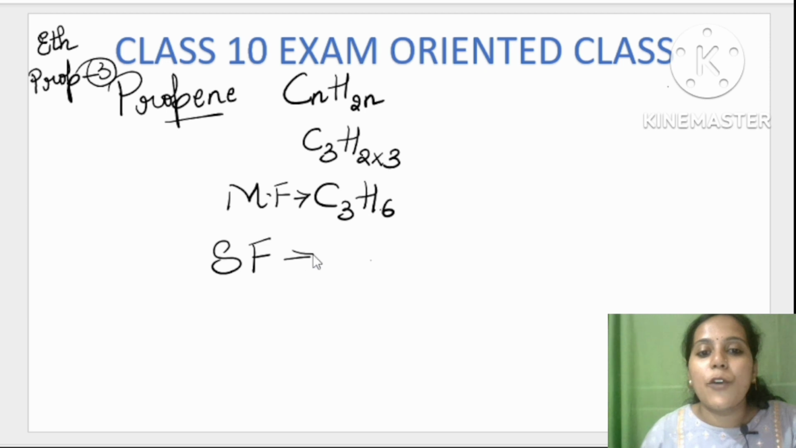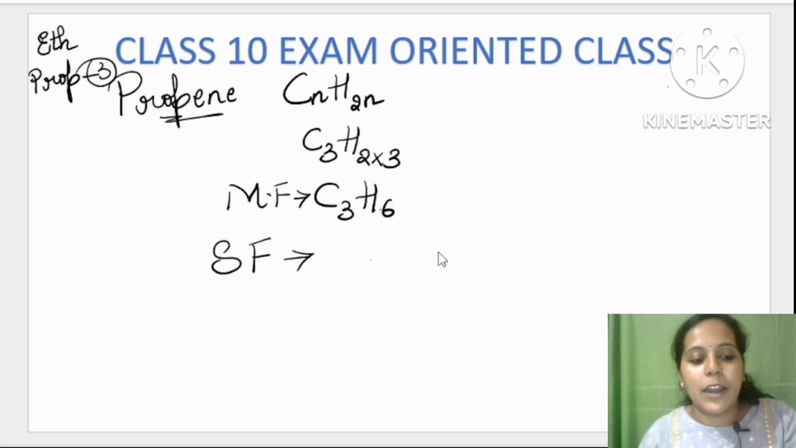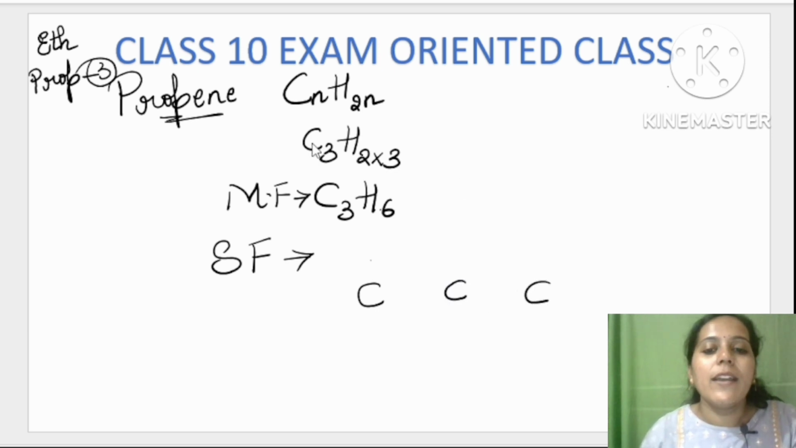Now let us write the structural formula. By looking at the name only let us write. So what is the name? Prop. Prop means how many carbons should be there? 3 carbon. Let me write a little bit down. Prop means 3 carbon. So now as we have completed satisfying prop, we have written 3 carbon. Next ene. Ene means there should be a double bond.